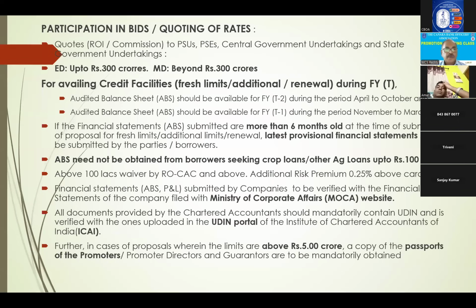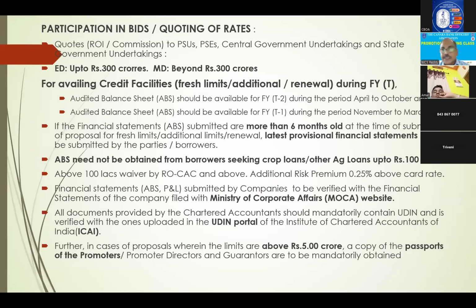Okay. Next. Whenever the party is submitting an audited balance sheet, we have to verify it on the Ministry of Corporate Affairs website, because it is mandatory for corporates to upload their financials on the MCA website immediately after auditing.